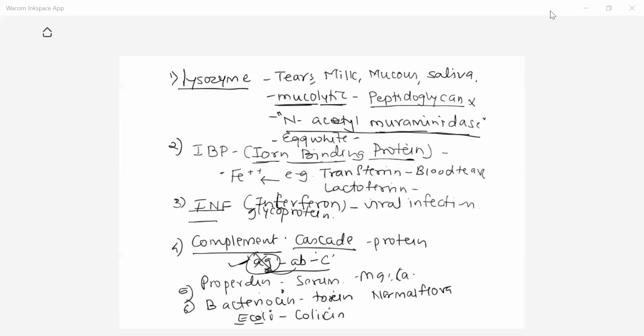त्याला आपण colicin म्हणतो. It is the bacteriocin produced by E. coli, and it is very toxic to other bacteria. So bacteriocin is produced by normal flora of the body. For example, E. coli produces colicin as a toxin to protect our intestine. Let us change the page.